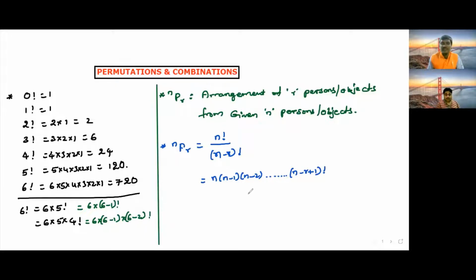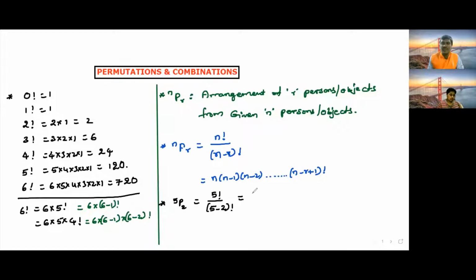Once, we'll take 1 or 2 examples for this. For example, I want 5P2. We can find the 5P2 value as 5 factorial divided by (5 minus 2) factorial.